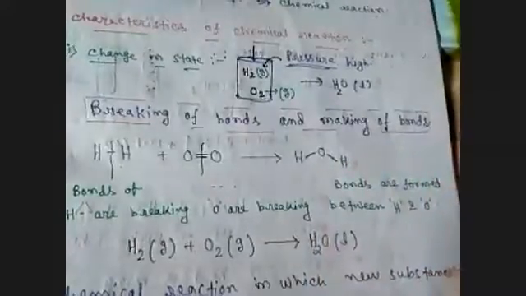What is the tendency of gaseous molecules? They will not go away.